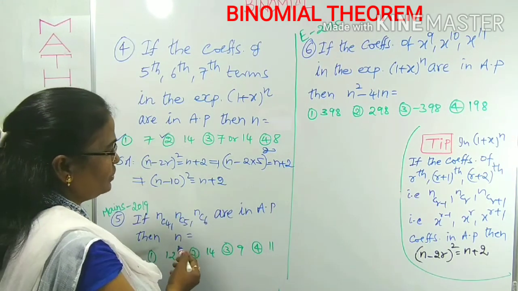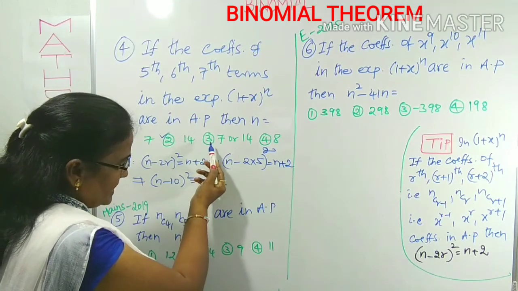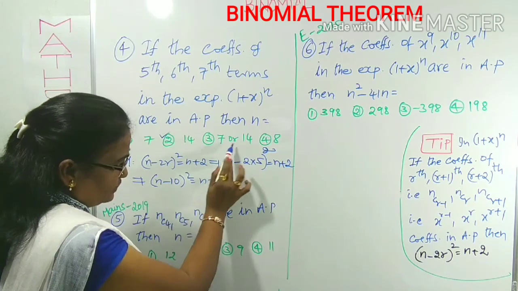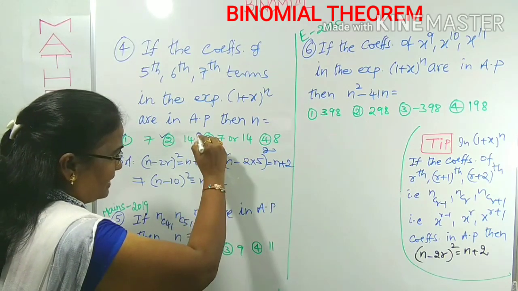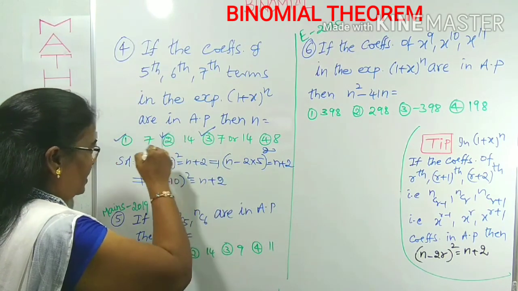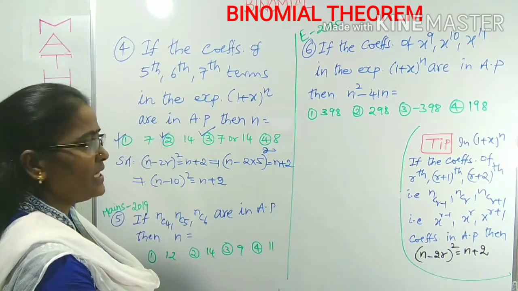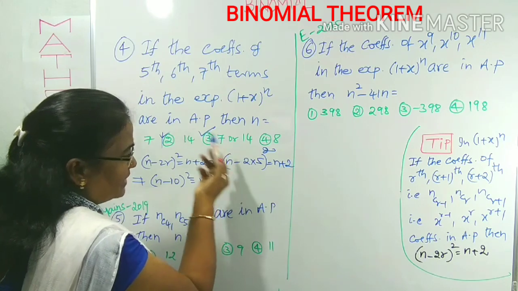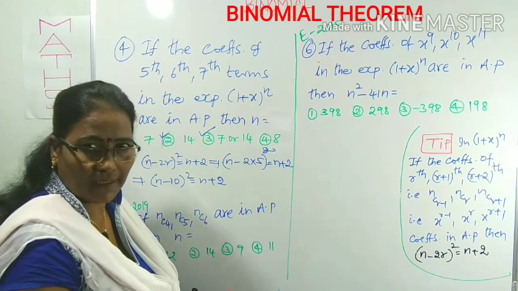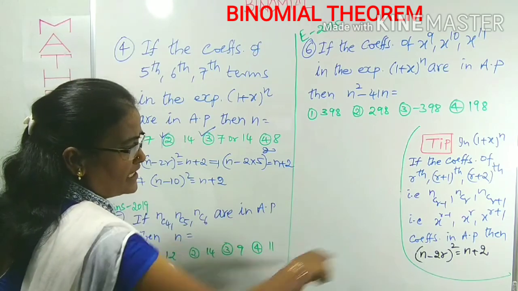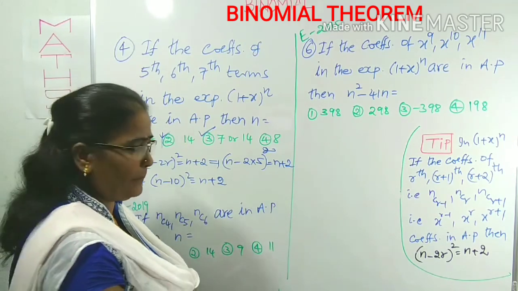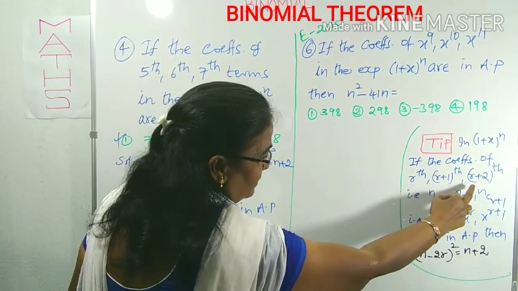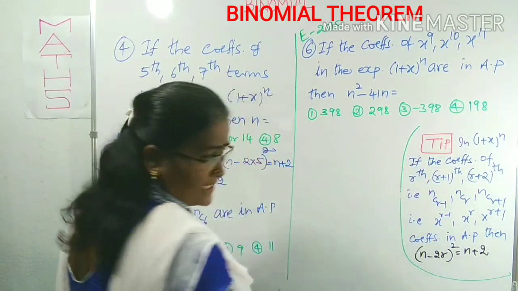What is the third option? You can look at the third option: 7 or 14. Means you know clearly 7 is true as well as 14 is also true. That's why you can pick 100% the third option. No need to worry about the other two options. If both values are there, 7 or 14, we can pick that only. Is it clear? Now, what did I use? Just the relation (n minus 2r) whole square is equal to n plus 2, when the coefficients of r, r plus 1, r plus 2 in this expansion are in AP series.